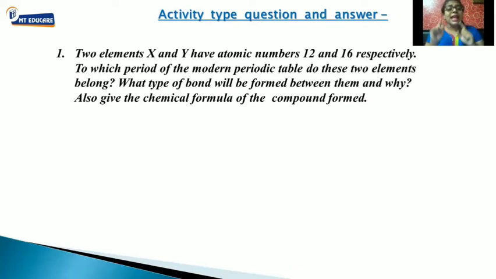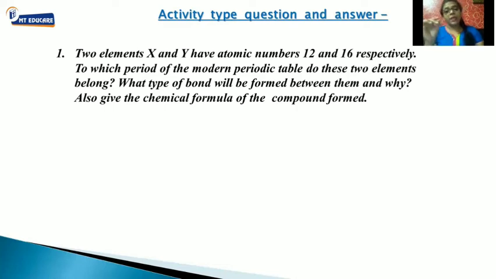Two elements X and Y have atomic numbers 12 and 16. Now, when you talk about any element's atomic number, immediately write the electronic configuration. X's atomic number is 12 and Y's atomic number is 16. If X's atomic number is 12, what will be the electronic configuration? 2, 8, 2. And Y, with atomic number 16, what will be the electronic configuration?